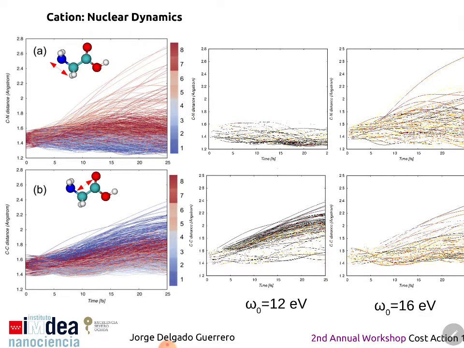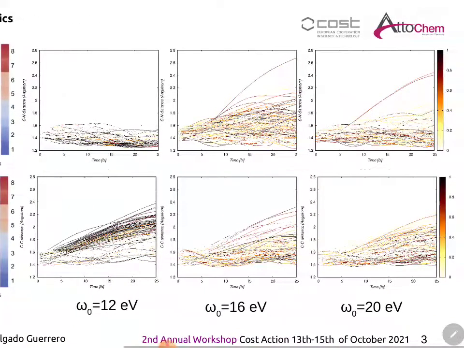If we consider now the action of pulses with different central frequencies, and considering that darker lines indicate higher probability, what we can observe is that 12eV ionization favors fragmentation through the CC bond, and as we increase the central frequency of the pulse, we are favoring fragmentation through the CN bond, being this one slightly higher for the case of the 12eV pulse than for the case of the 20eV pulse.